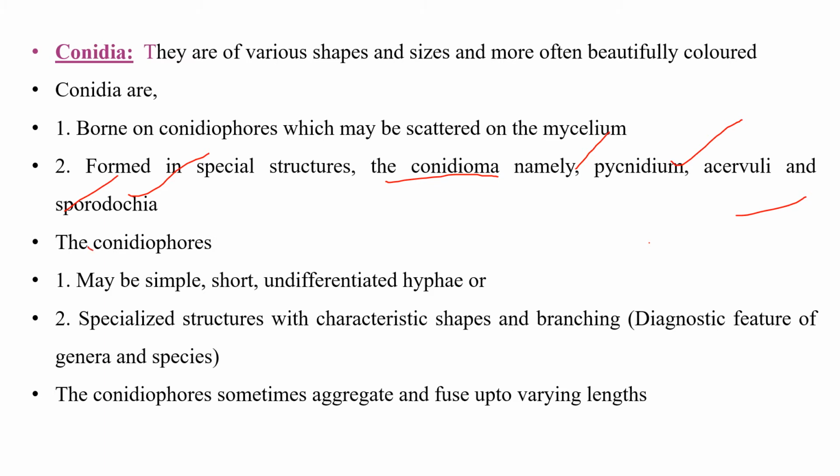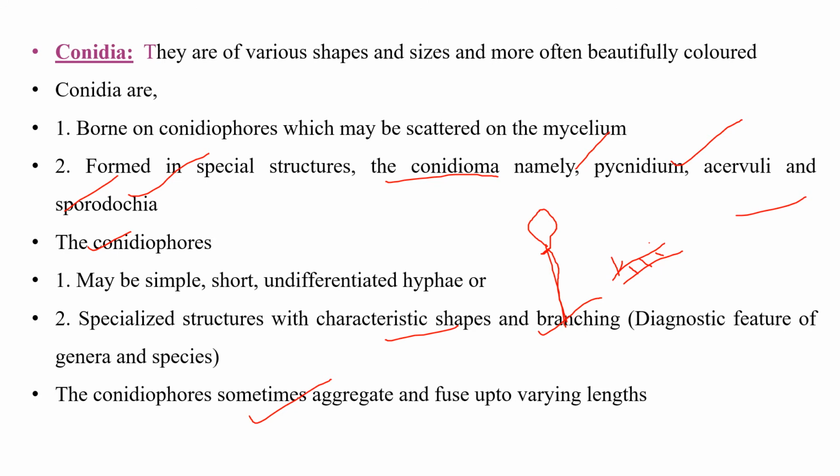And conidiophores look like this, and conidia are formed on top of the conidiophore. Conidiophores may be simple, short and undifferentiated hyphae, that is they are not differentiated from the somatic hyphae, they look similar to somatic hyphae only. In another case, these are specialized structures with characteristic shapes and branching patterns. These shapes and branching patterns of conidiophores are one of the diagnostic features of the genera and species present in the Ascomycetes. And sometimes conidiophores aggregate and fuse up to varying lengths.